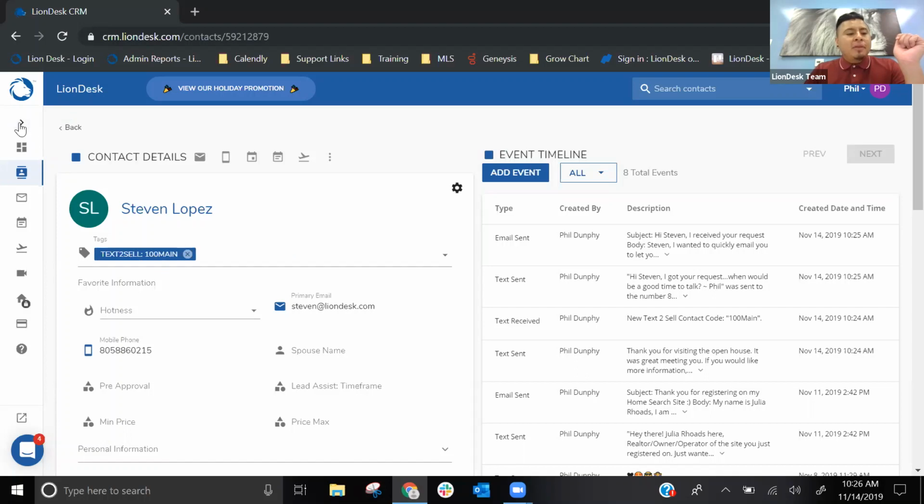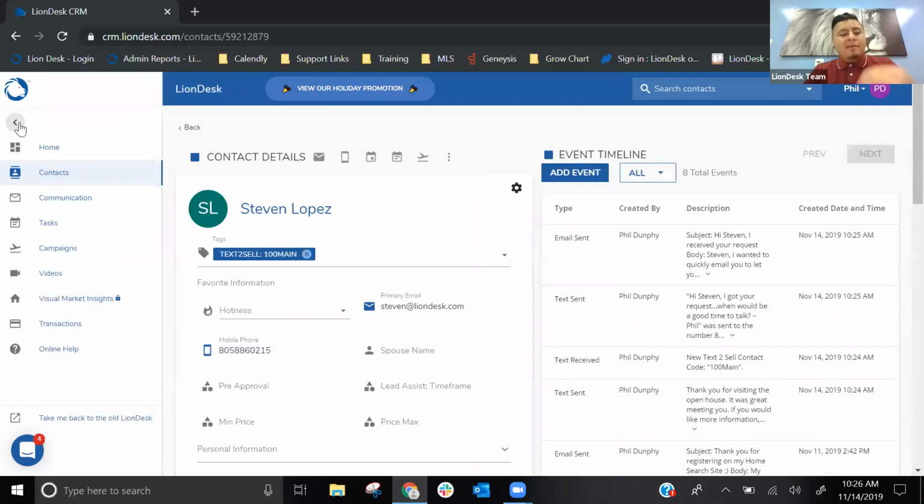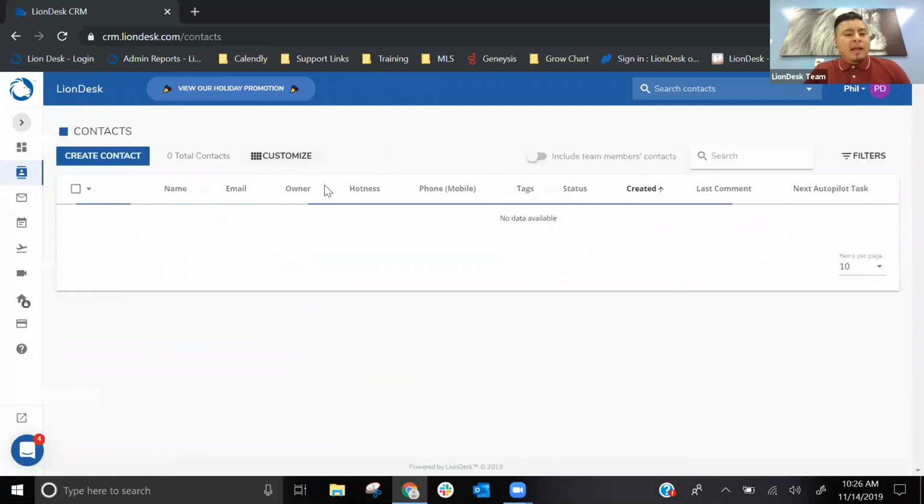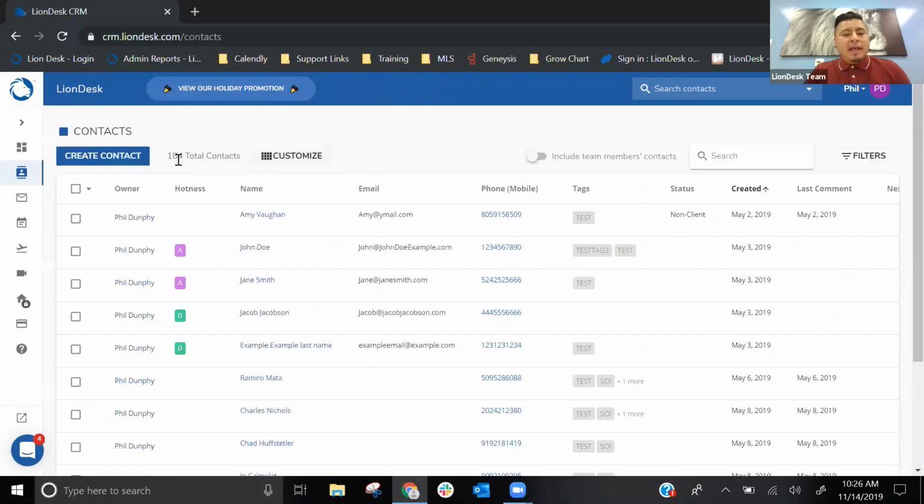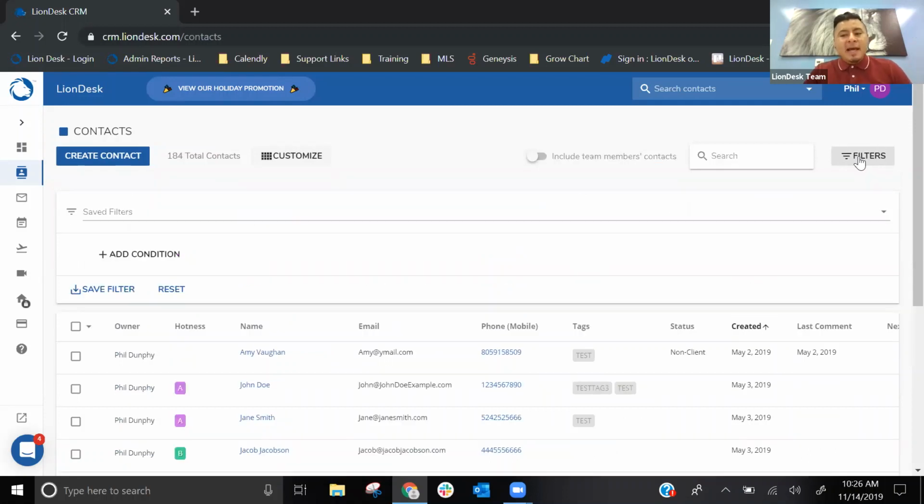That tag is super important. That way I can pull up everybody that came in through that tag. So on the left-hand side in my contacts, right now I have how many contacts? 184 contacts. I'll be able to use my filters. That way I can pull up that specific tag. So I'll click on filters, add condition.